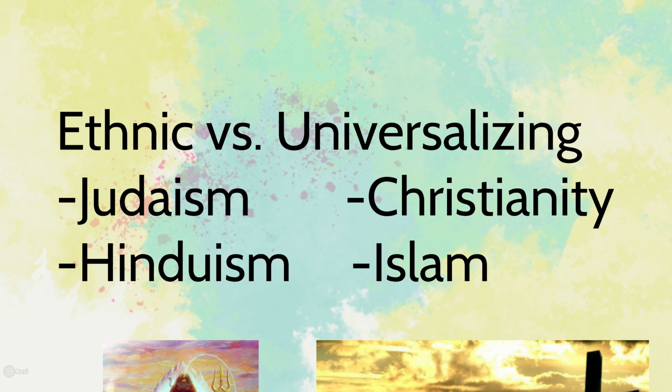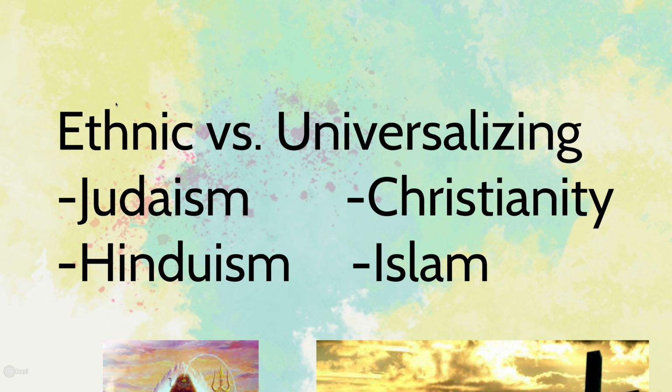And ethnic religions really are religions that most of its adherents or followers are within a particular ethnic group. So people don't really convert to these religions. They can, but it's just not a common practice. Whereas universalizing religions are more focused on beliefs as opposed to ethnicity. Examples of universalizing religions are Christianity and Islam. So you have people of multiple different ethnicities who follow these religions, whereas ethnic religions is primarily one ethnic group.